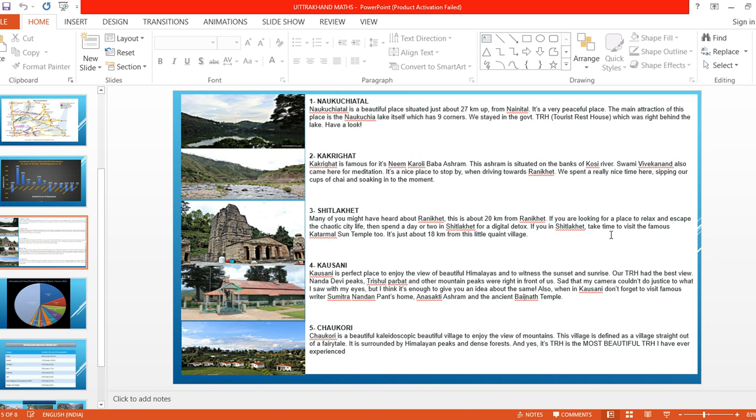If you are in Shitla Khet, take time to visit the famous Katarmal Sun Temple too. It's just about 18 kilometers from this little village. So we can visit this place and relax. Even we can escape. What is that?